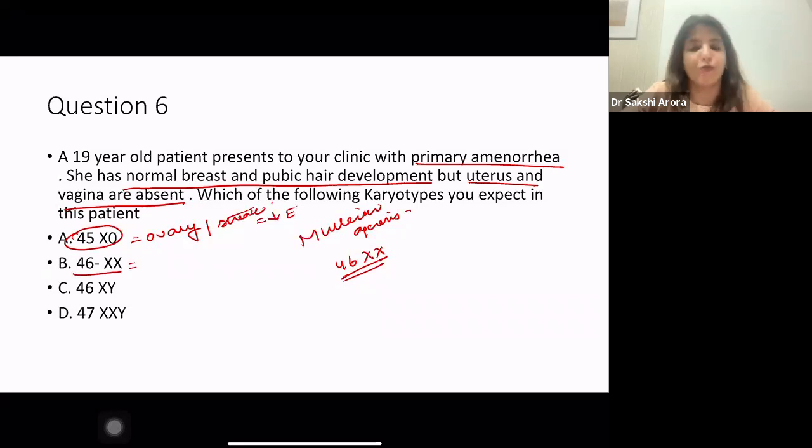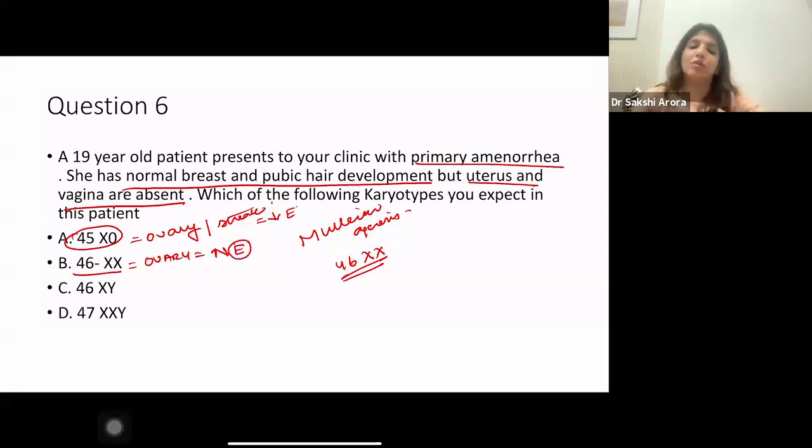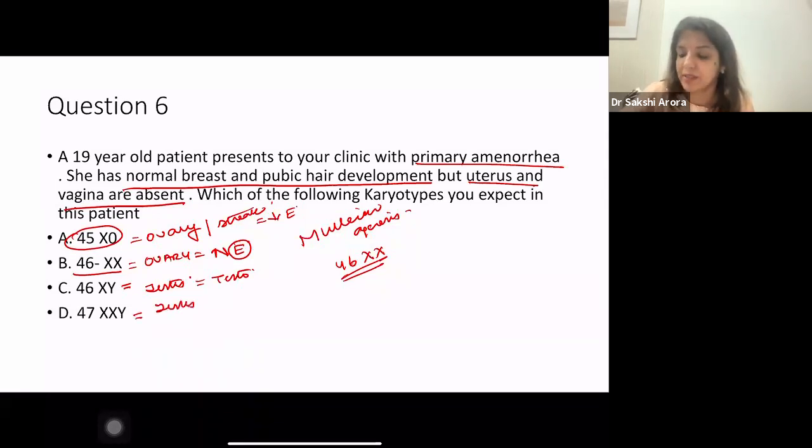46XX, just now we said, means normal ovary. Normal ovary will mean normal estrogen, and normal estrogen will mean normal breast development and pubic hair development, because the ovary will release androgens also. 46XY again means that it is testes, right? And from testes, testosterone will come out, right? And 46XXY means testes, and from testes, testosterone will come out.